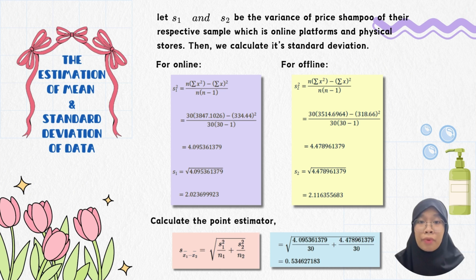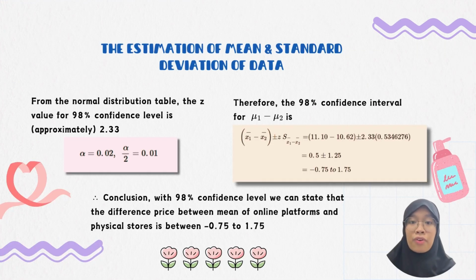After that, we calculate the point estimator using the formula, and here we get the value of 0.5346. Next, the Z value for 98% confidence level, with the value of alpha being 0.02, or alpha over 2 being 0.01, from the normal distribution table is approximately 2.33. After that, we calculate the confidence interval using the formula. In conclusion, we can state that the difference in price between the mean from online platform and physical store with 98% confidence level is between negative 0.75 to 1.75.